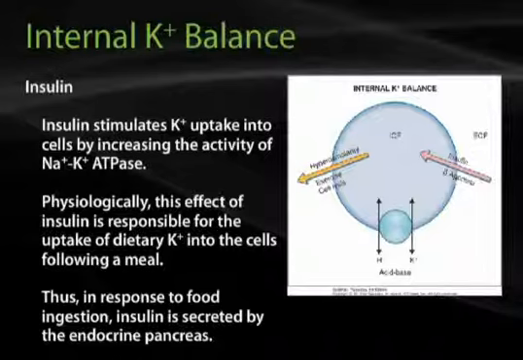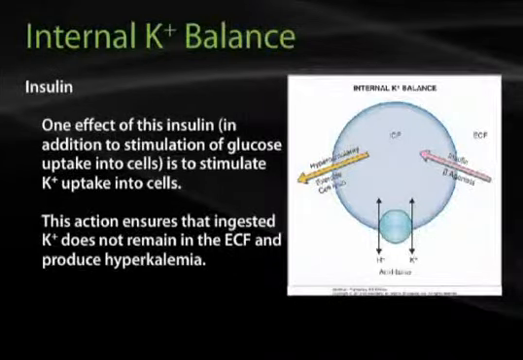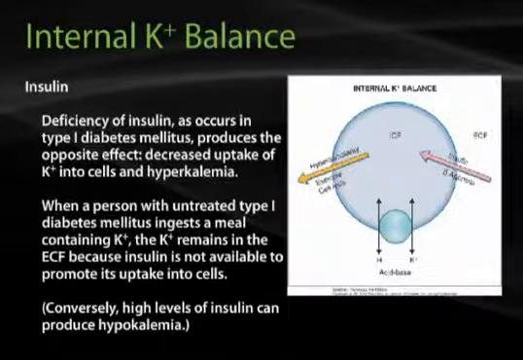Insulin is one hormone that stimulates potassium uptake into cells by increasing the activity of the sodium-potassium ATPase. Physiologically, this effect of insulin is responsible for the uptake of dietary potassium into the cells following a meal. Thus, in response to food ingestion, insulin is secreted by the endocrine pancreas. One effect of this insulin, in addition to the stimulation of glucose uptake into cells, is to stimulate potassium uptake into cells. This action ensures that ingested potassium does not remain in the ECF and produce hyperkalemia.